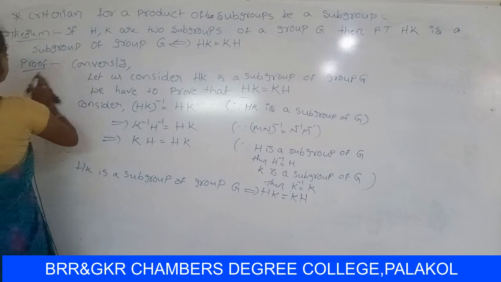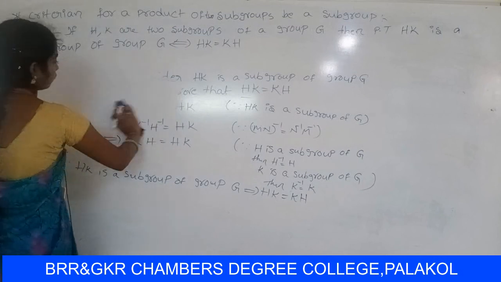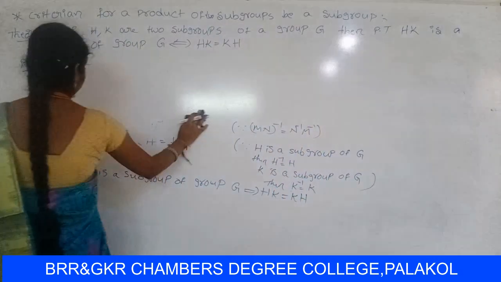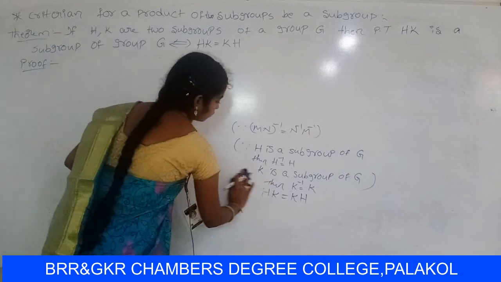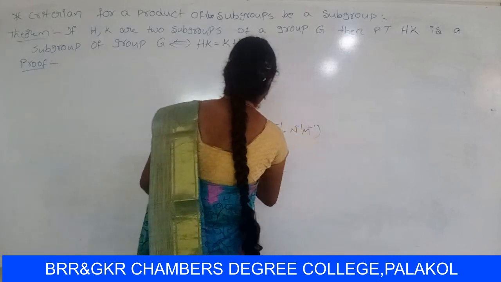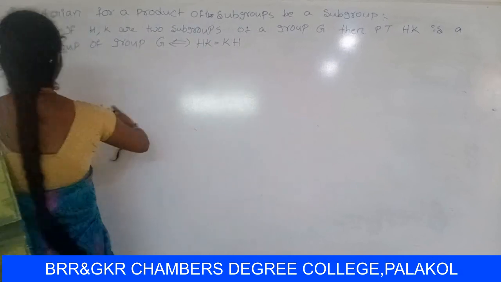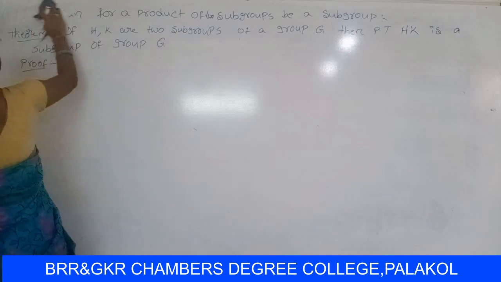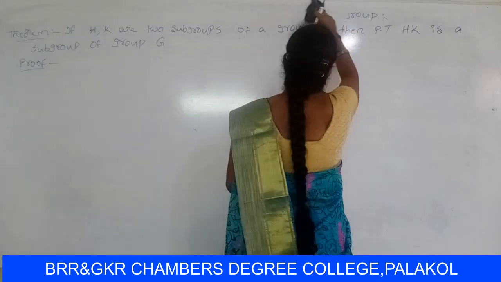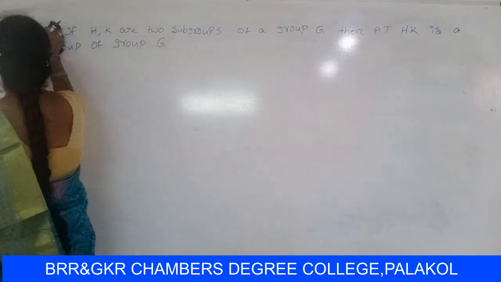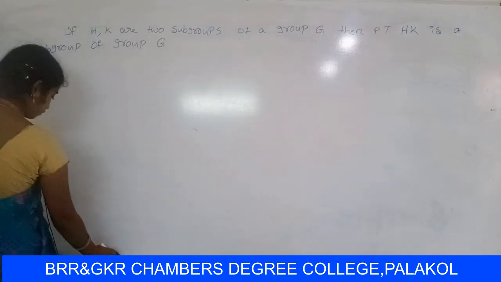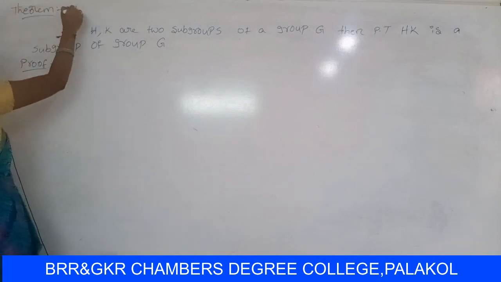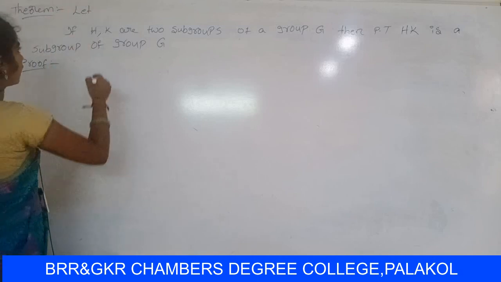So next theorem. Let Z comma dot be an abelian group.